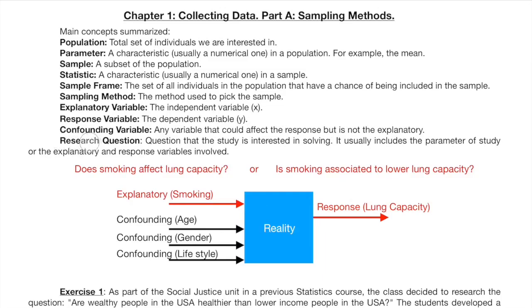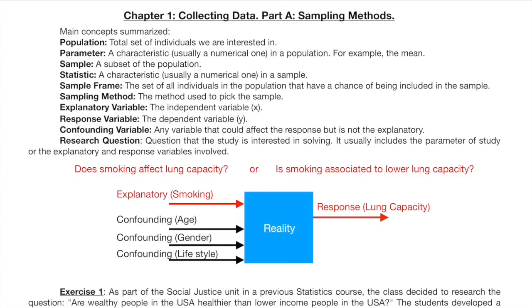The research question is the question we want to solve with our study. It must be clear, precise, and concise. Ideally, it should mention the variables or the parameters we are interested in. Let's see this with an example. We want to study the relationship between smoking and lung capacity. The research question would be, does smoking affect lung capacity? Or is smoking associated to lower lung capacity?